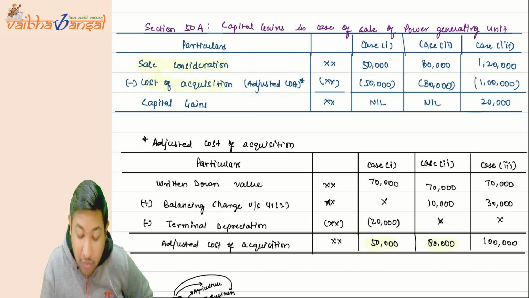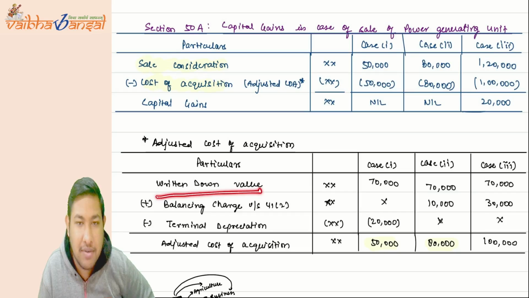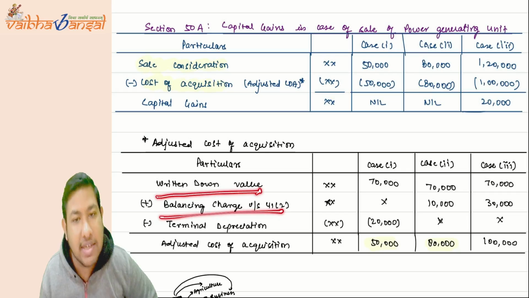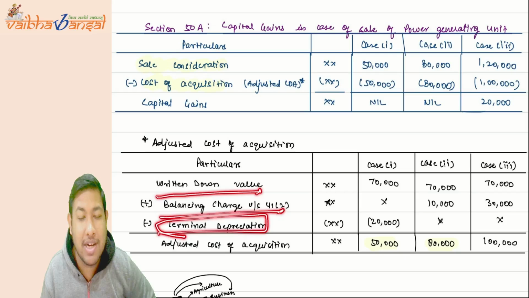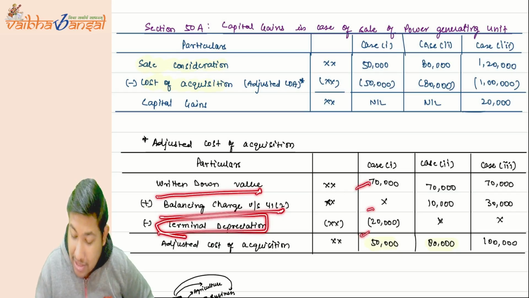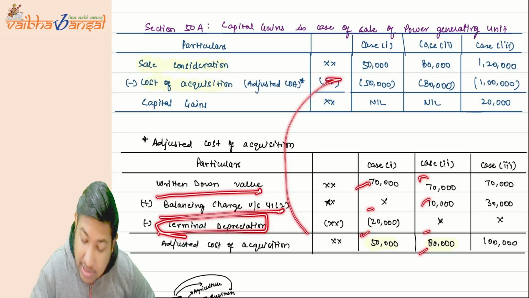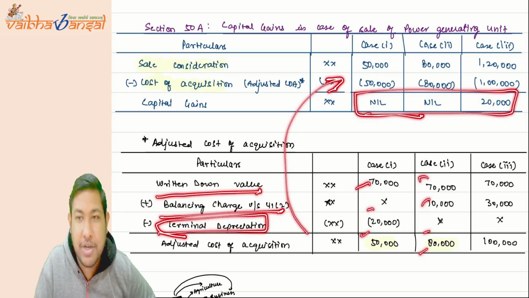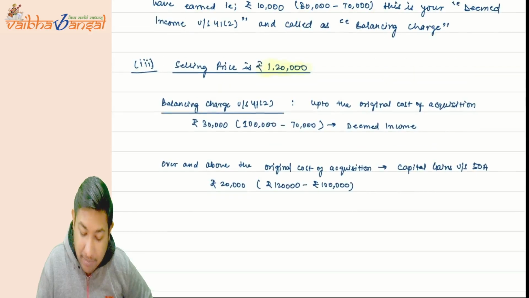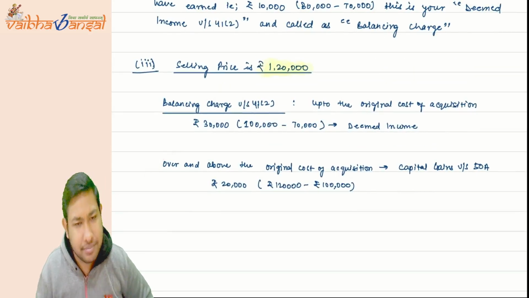So they replace it with the written down value plus balancing charge, because it is a deemed income and we want to take tax on it, less the depreciation, less the terminal depreciation. After this calculation, whatever comes, put it into this, and this is the final capital gains that we compute. These 20,000 we have already computed in this manner.